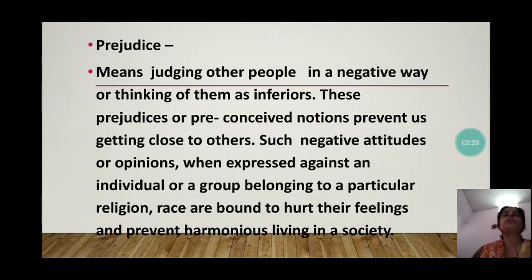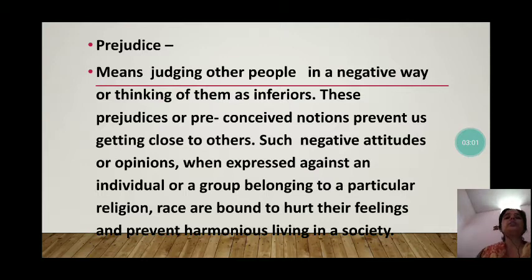Our next topic is prejudice. Prejudice means judging other people in a negative way or thinking of them as inferior. Prejudice means ideas which are formed before knowing the truth. Judging other people in a negative way without thinking is called prejudice. These prejudices or preconceived notions prevent us from getting close to others.